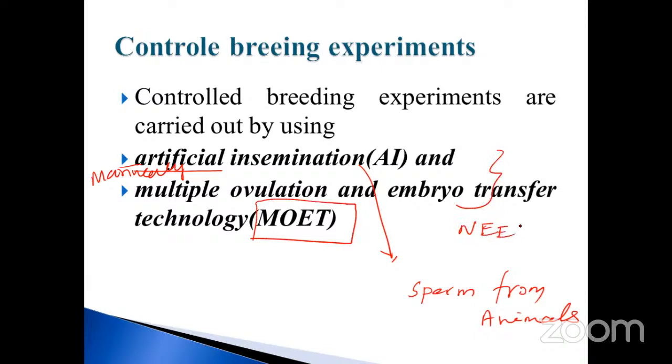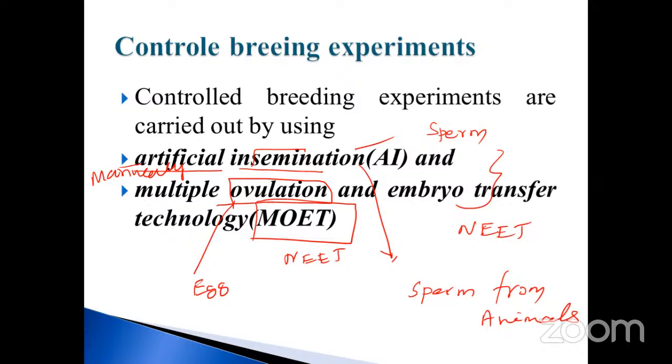How will you control the breeding experiments? That is very, very important. So many times they ask this question, my dear students. Don't forget. Multiple ovulation: what is the meaning of ovulation? It's nothing but the collection of eggs. Artificial insemination: what is the meaning? Sperm. These are the two important things, used for controlled breeding experiments. That is very, very important, my dear students.